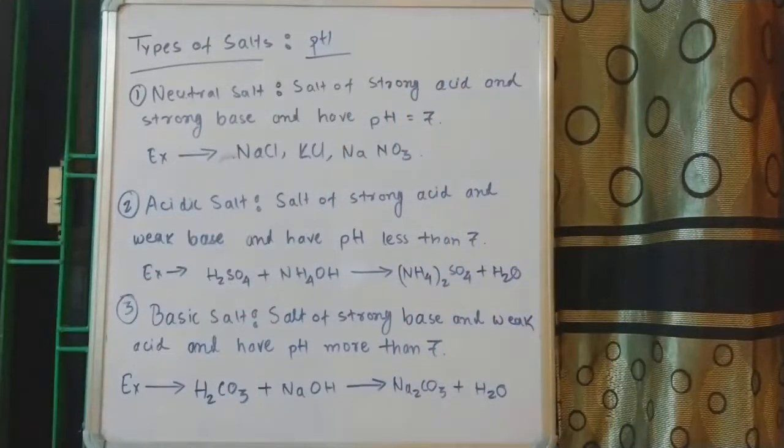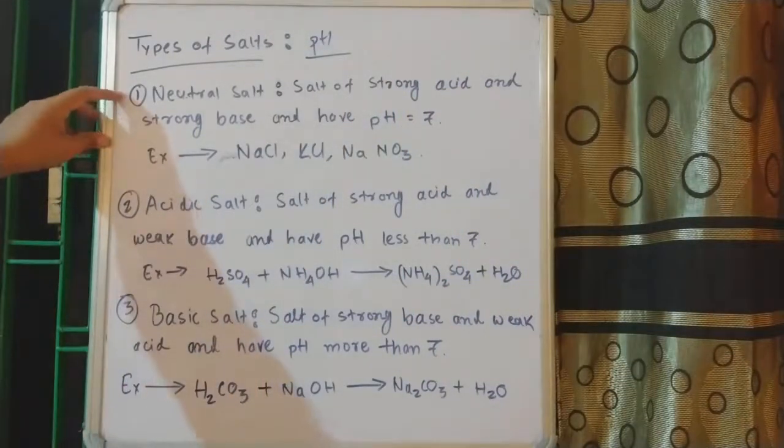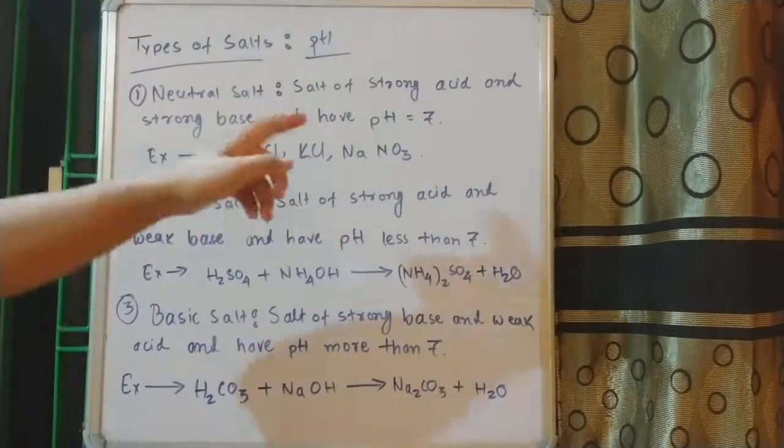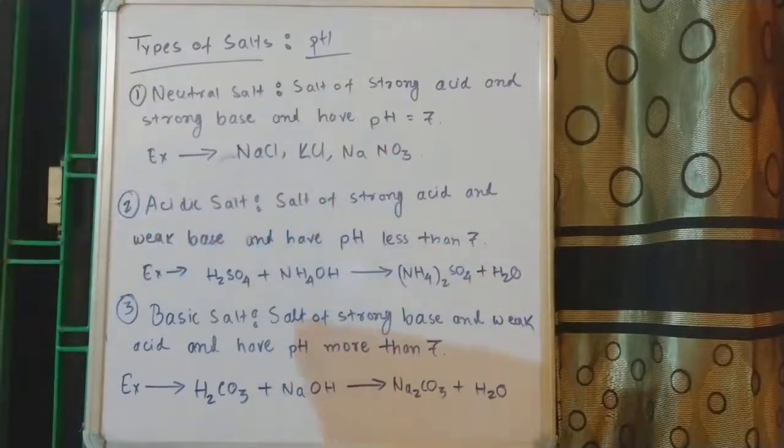First of all, we have neutral salt, and neutral salts are salts of strong acid and strong base, and they typically have pH equal to 7. For example, we have NaCl, KCl and NaNO3. So these are examples of neutral salt. Neutral salts have pH equal to 7.